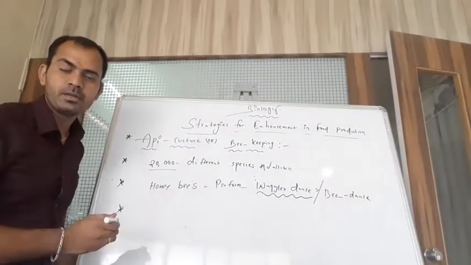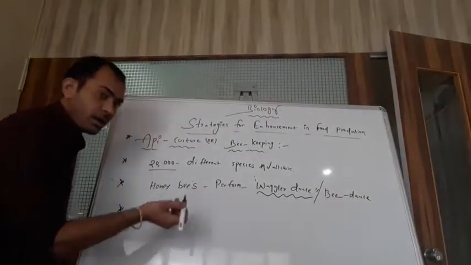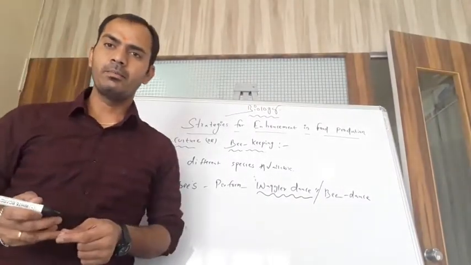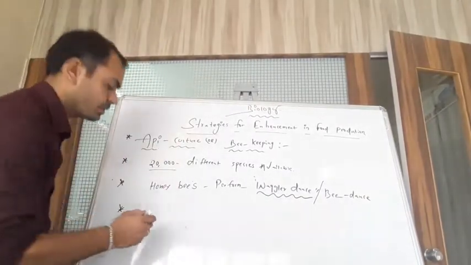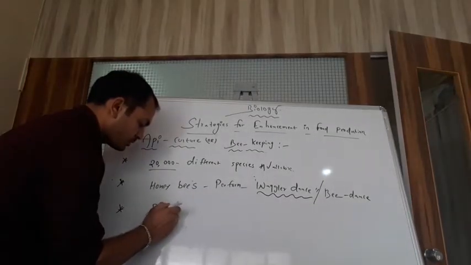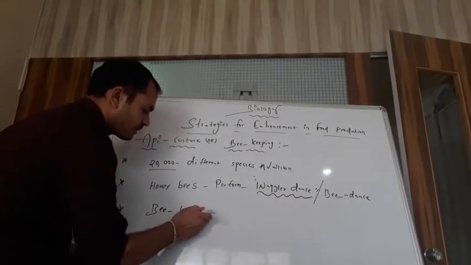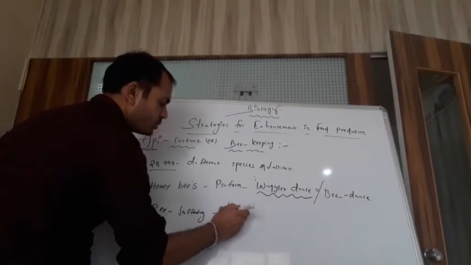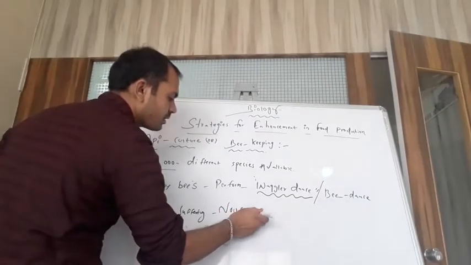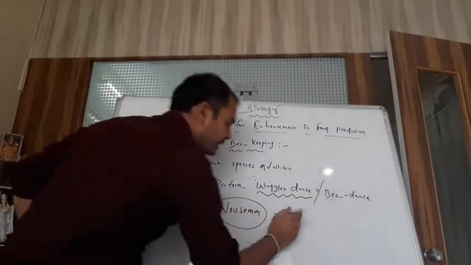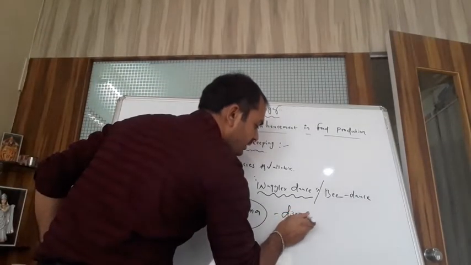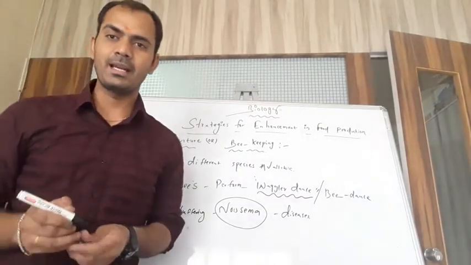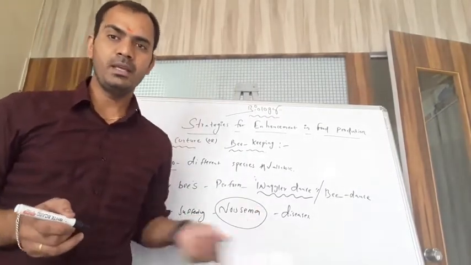Now the third one, students: bees also suffer from one important disease. The disease name is Nosema disease. It comes from the protozoan category and affects the bee insect.